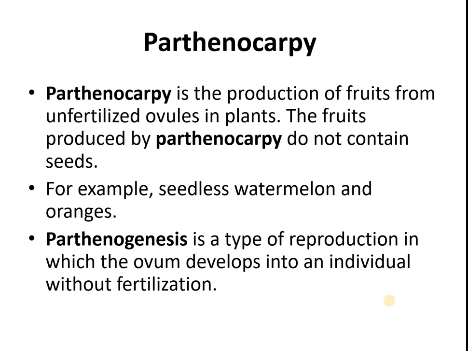That is very important. The seedless grapes and so many fruits we are now buying are all produced by parthenocarpy. So what is parthenogenesis? Genesis, you know, is the production. So parthenogenesis is a type of reproduction in which the ovum develops into an individual without fertilization.